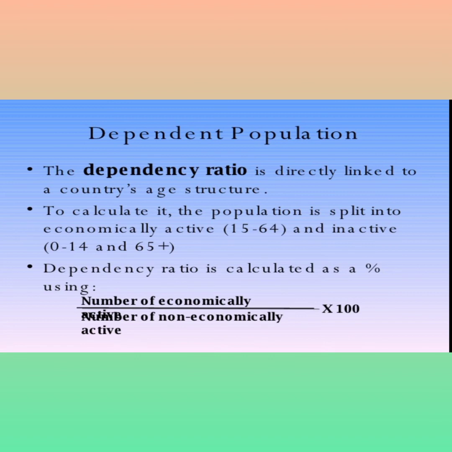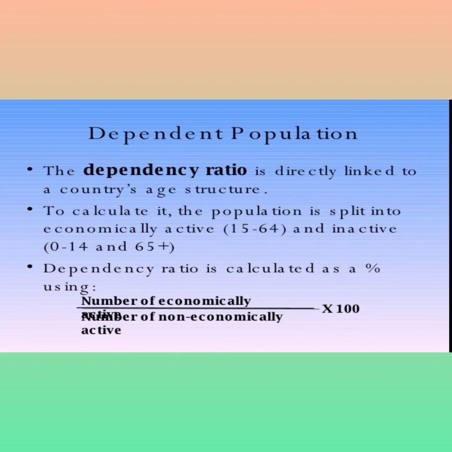Dependent population. The dependency ratio is directly linked with the country's age structure. To calculate it, the population is split into economically active, 15 to 64, and inactive, 0 to 14 and 65 plus. The dependency ratio is calculated as a percentage: the number of economically inactive divided by the number of economically active, times 100.